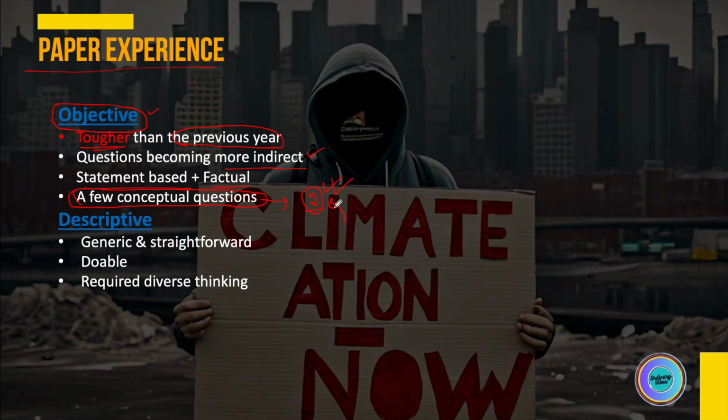It was not a one liner static. It was application based, and it required you to understand the concept and apply it in those situations. This is something new which I saw in ESI this year, which was not a usual thing to notice in the ESI paper. So this is one observation for the objective section.